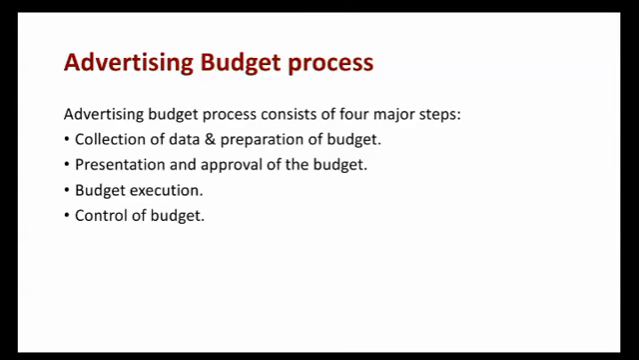The advertising budget process consists of four major steps. Firstly, collection of data and preparation of budget. Then presentation and approval of the budget. Then budget execution, and finally control of budget. These are the four major steps involved in the advertising budget process.